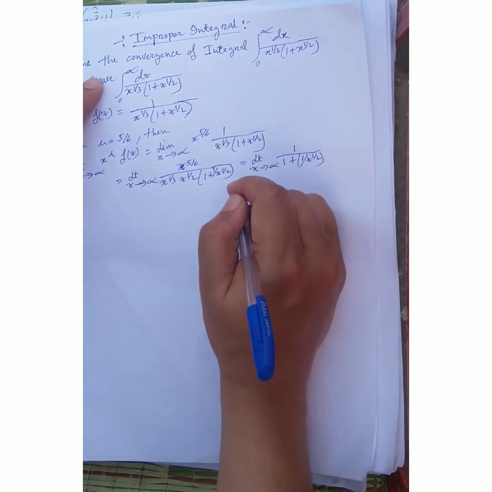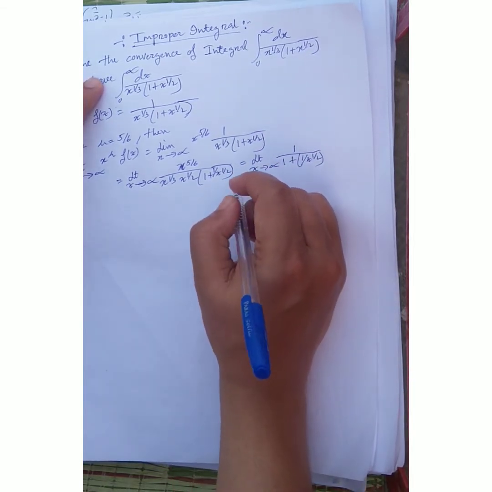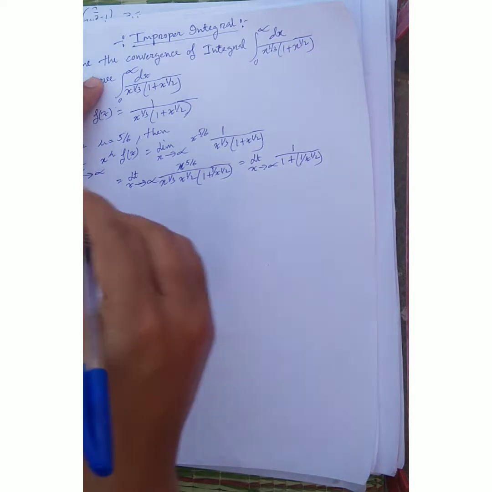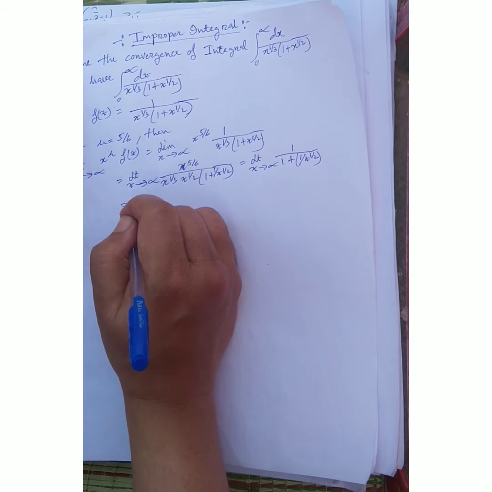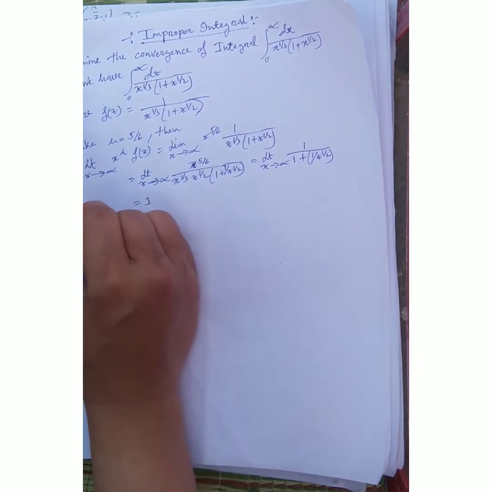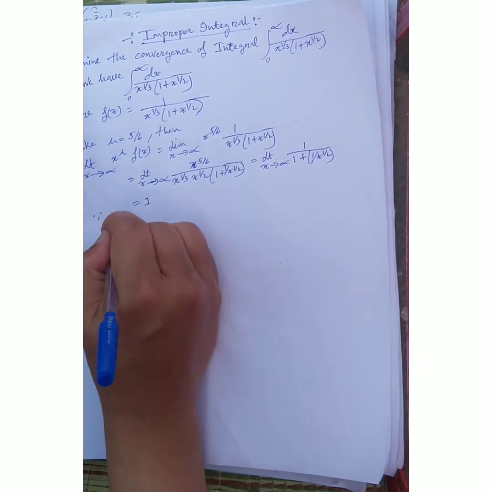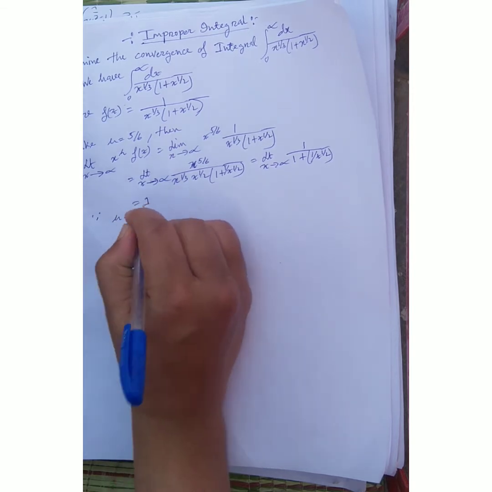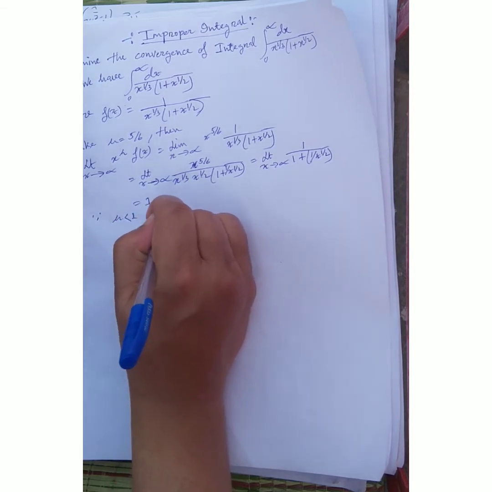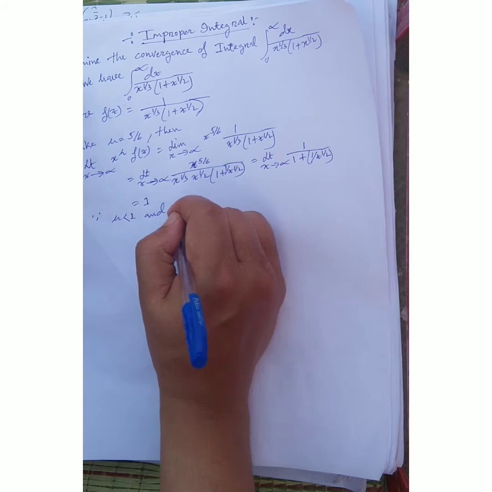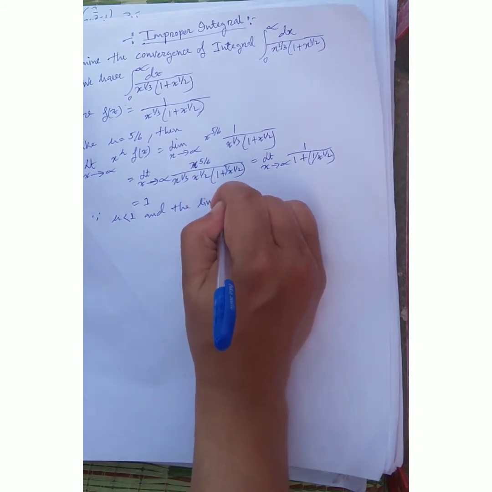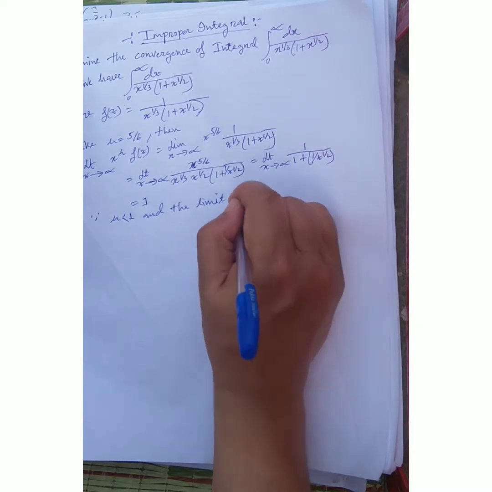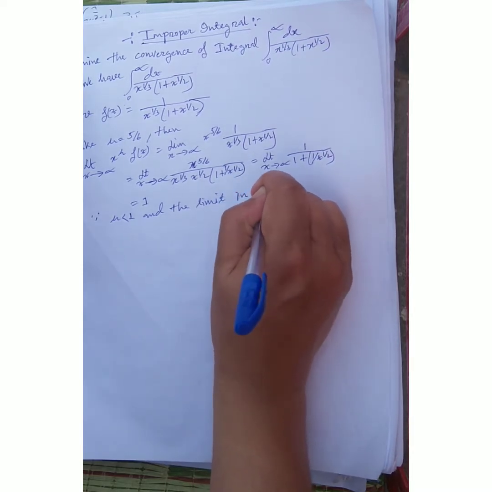So whatever I get, the value is equal to 1, and therefore mu is less than 1, and the limit is non-zero.